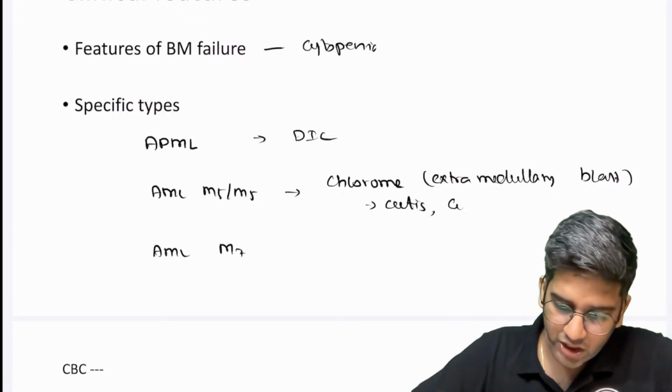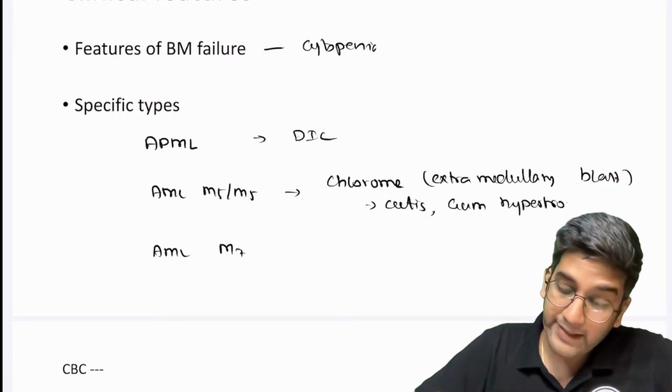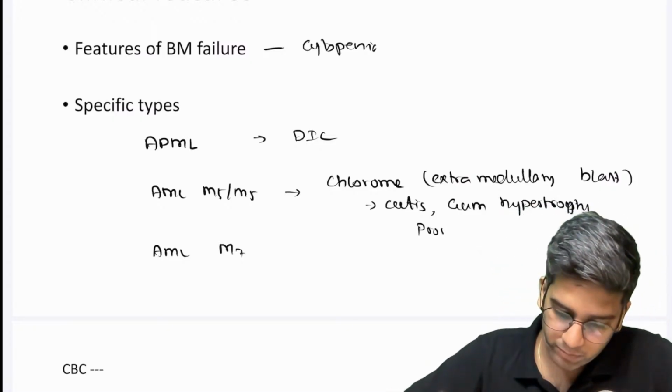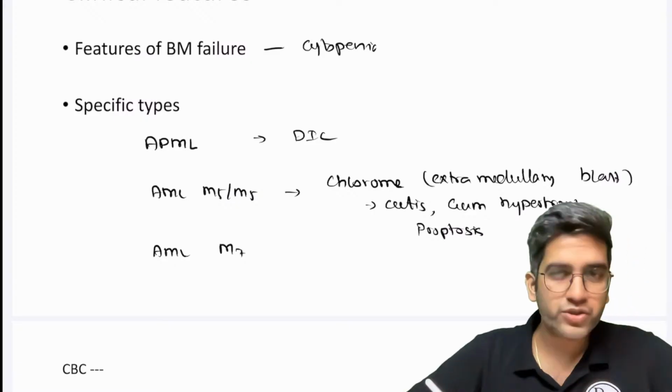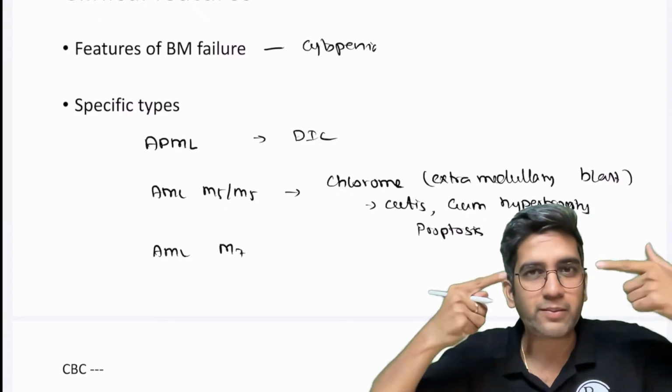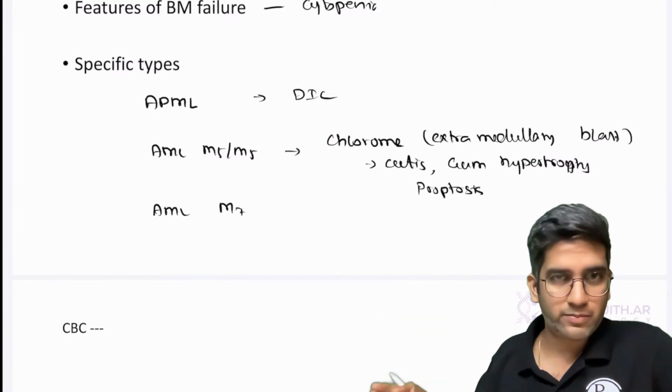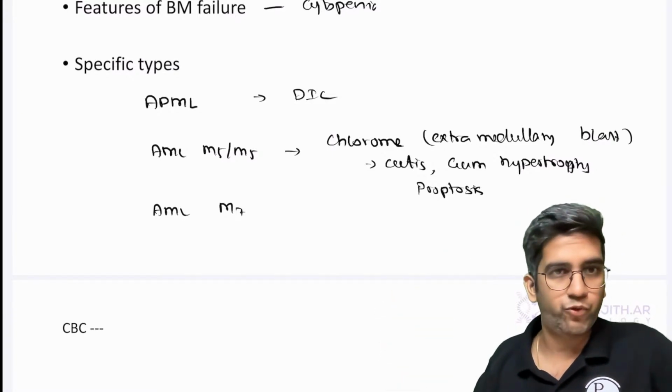It could be in your gums, causing gum hypertrophy. It can also be in your retroorbital tissue, where it can cause proptosis. Proptosis, as in thyroid disease you must have seen, right? Because of the blasts going and sitting in very, very rare places. All this could be for AML M4 and M5.